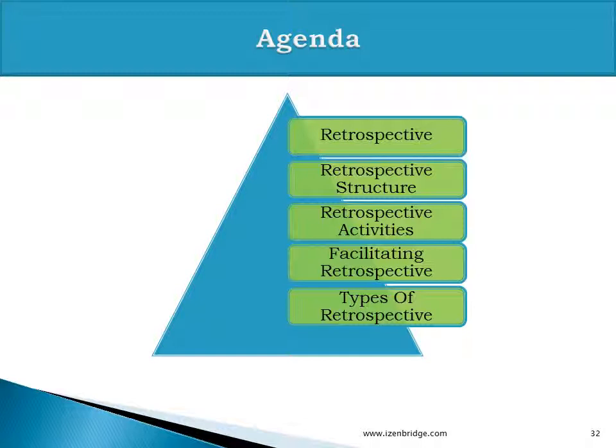Now, for retrospective activities, for all the stages we can have activities which facilitate collecting the views from various participants. As a facilitator, we need to be careful that the sprint retrospective is facilitated by the Scrum Master, and project and release retrospectives are facilitated by a coach or a Scrum Master from another team. The facilitator has a role to play for the facilitation of the retrospective. If he wants to contribute, he should transfer his facilitation role to someone else for that duration. And we spoke about types of retrospective: sprint retrospective, and project and release retrospectives.